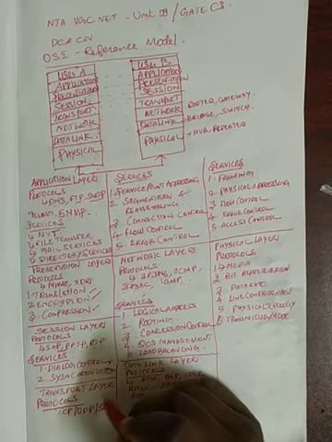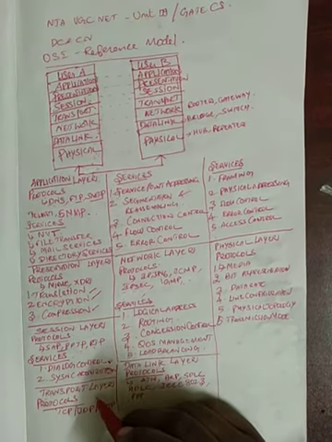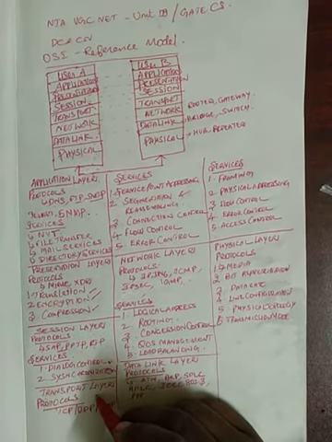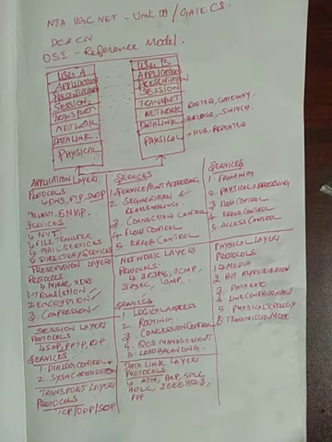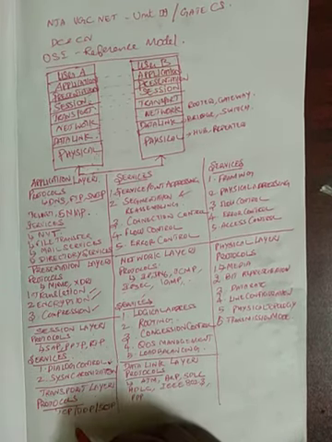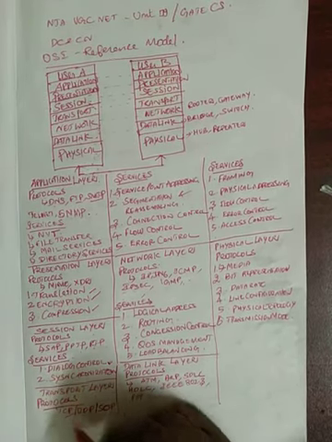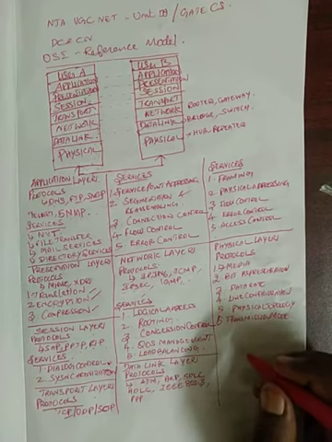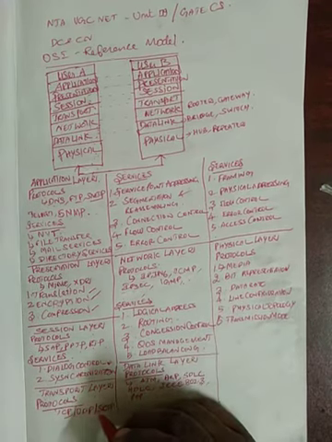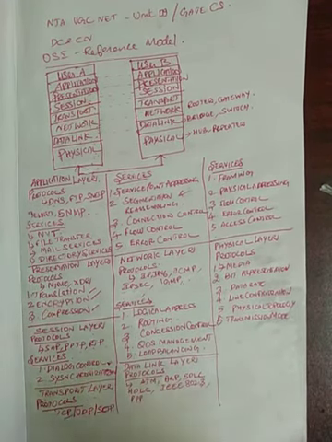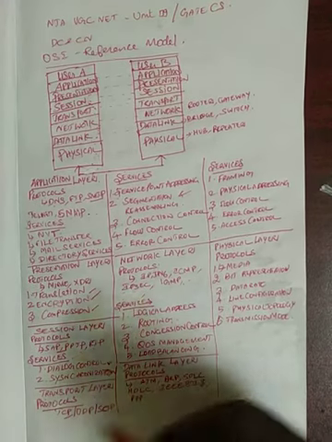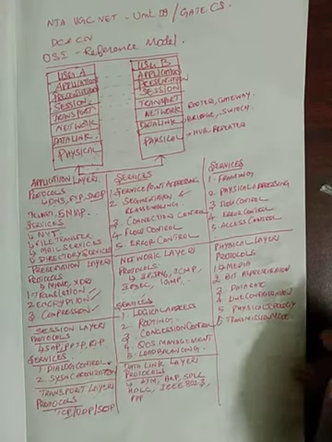Once it is forwarded to the transport layer, it decides whether you want to send the data in a reliable manner or an unreliable manner. If you want to send in a reliable manner, then you use the Transmission Control Protocol, TCP. If you want to send data in an unreliable manner, then we use the User Datagram Protocol. What is the Transmission Control Protocol?